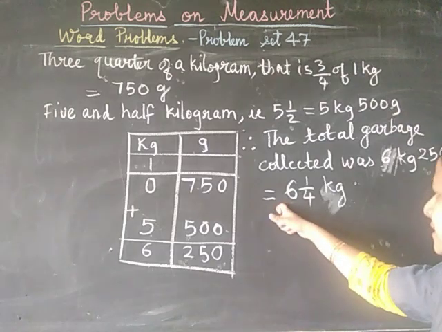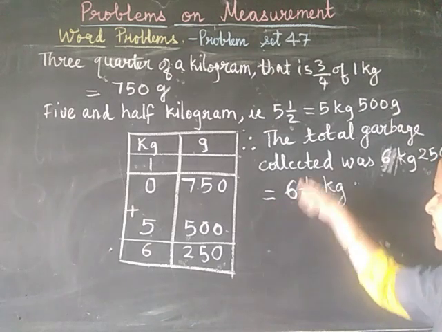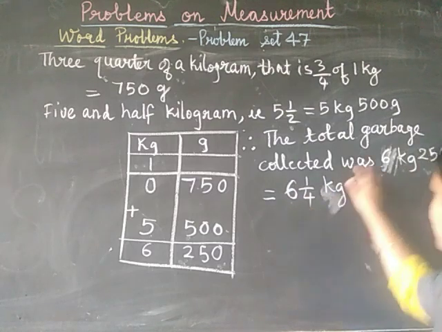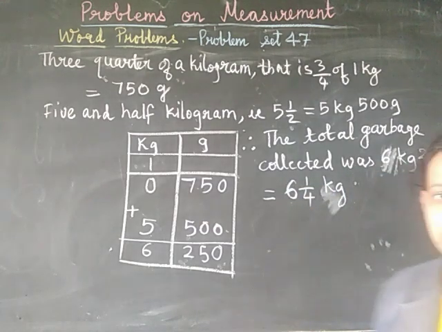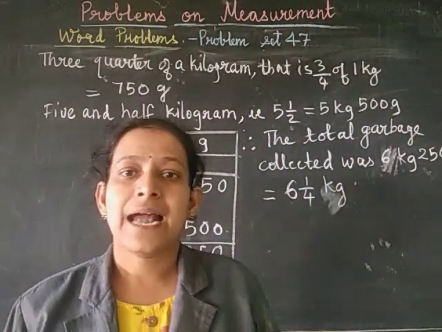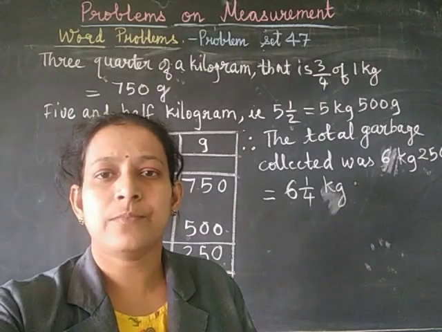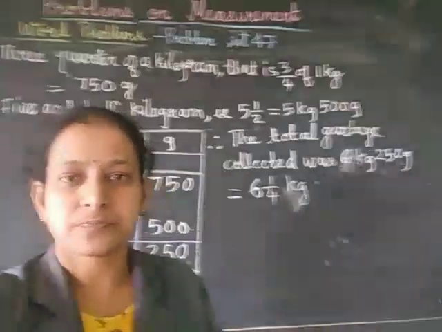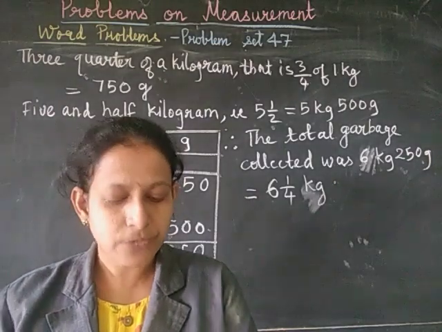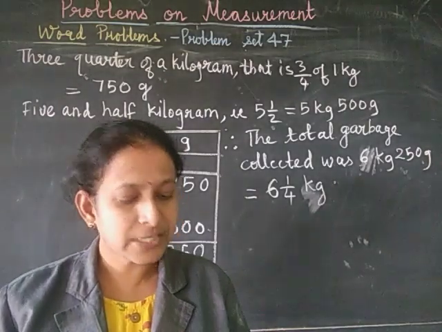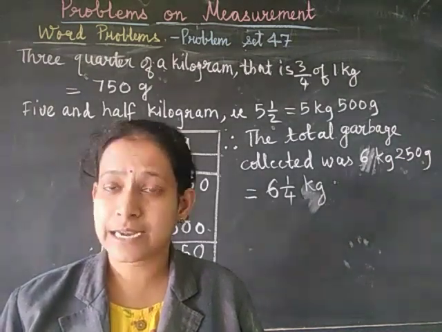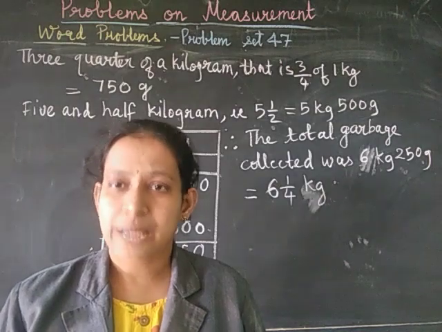Children collected in all 6 and 1/4 kilograms, that is 6 kilograms 250 grams. I hope you have understood all of these problems, and you will try to solve them for your practice. Okay students, you have to solve the further questions for your revision. Is that clear? Till then, thank you very much.